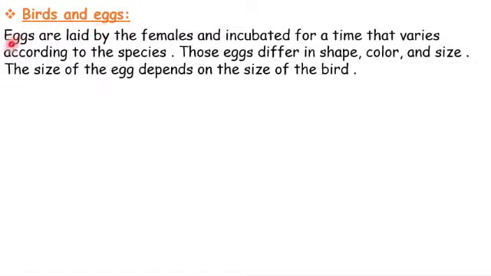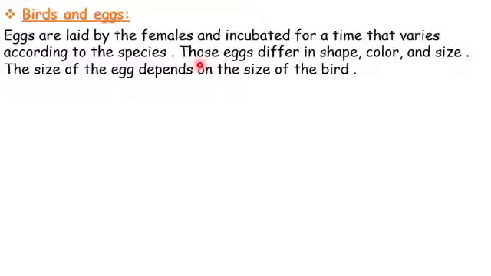Today, mainly, we will talk about birds and eggs. Eggs are laid by the females and incubated for a time that varies according to the species. So those eggs are laid by the female bird and incubated يعني بتحضنن.